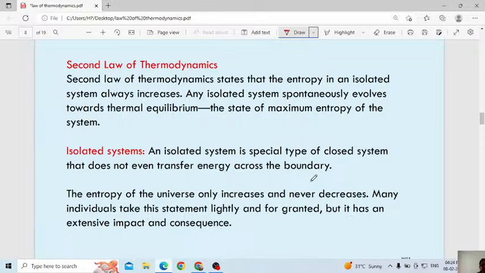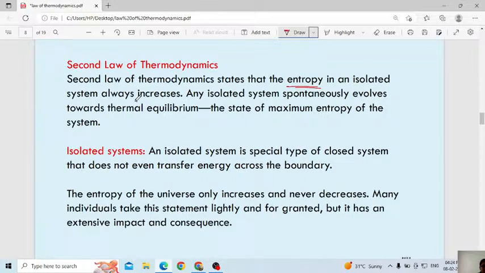The second law of thermodynamics states that entropy in an isolated system always increases. Already I told you entropy is nothing but the disorder, otherwise how the atoms are arranged in a particular system. What is the second law telling? Entropy in an isolated system always increases. What is meant by an isolated system?